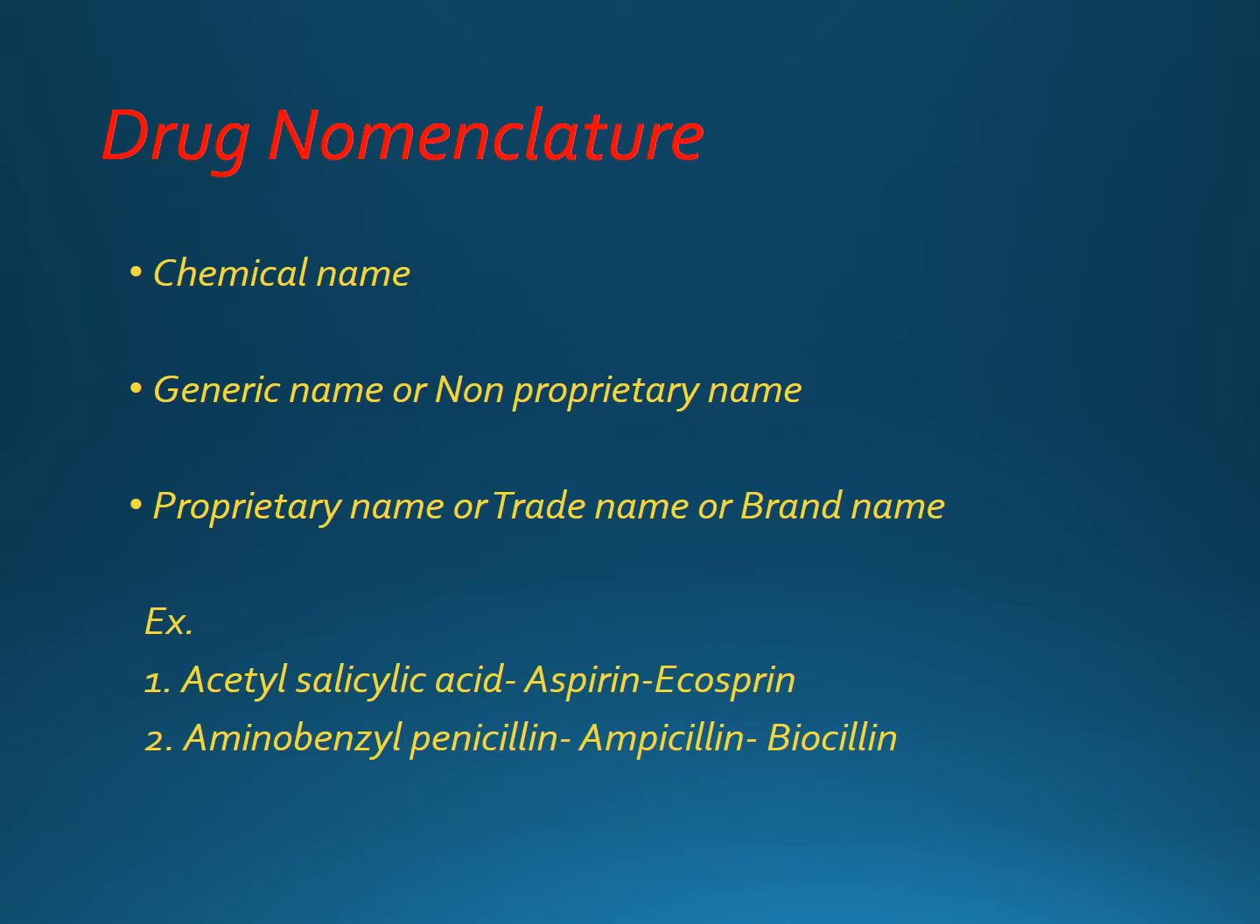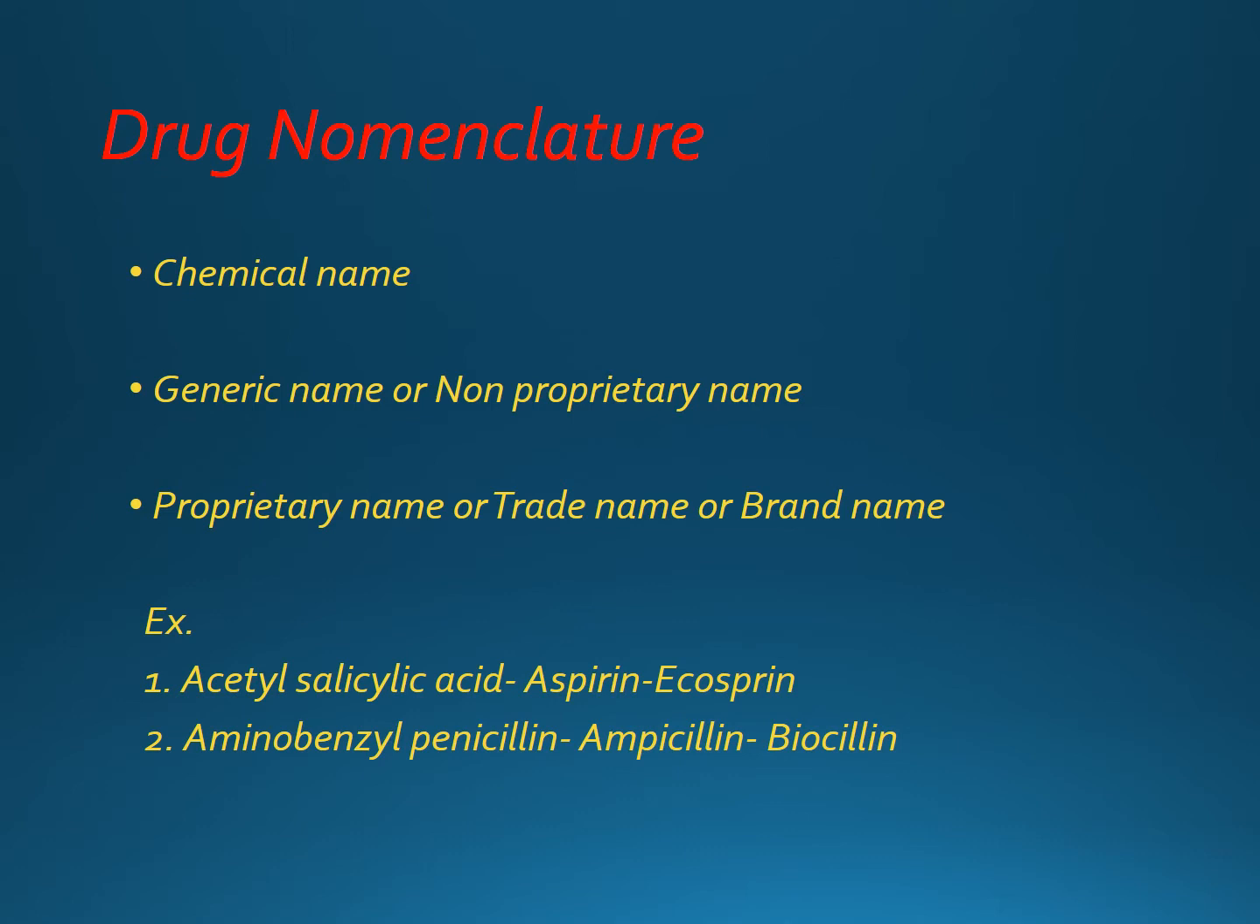Now secondly, there will be the generic or non-proprietary name. Now what does generic mean? Generic is the name of the drug where the drug is prescribed or given by its non-brand name. That's why it's called a non-proprietary name. It will be universal. That is, suppose paracetamol is called paracetamol, that is its generic name. Okay, and the third one is the proprietary name or the trade name, which we can say brand name.